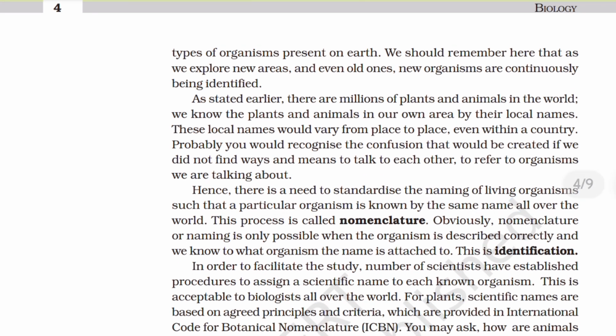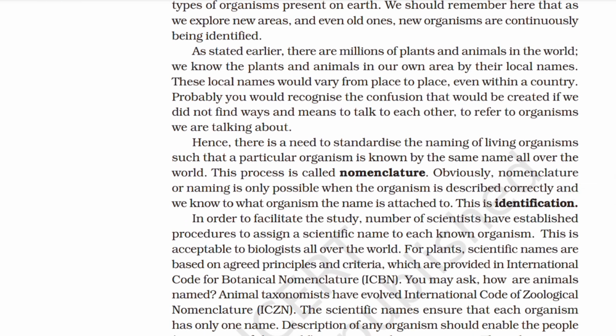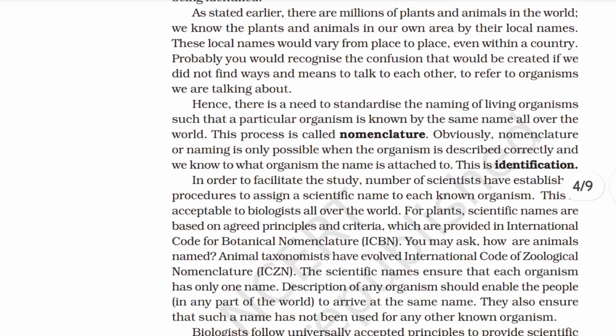As stated earlier, there are millions of plants and animals in the world. We know the plants and animals in our own area by their local names. These local names would vary from place to place, even within a country. Probably, you would recognize the confusion that would be created if we did not find ways and means to talk to each other to refer to the organisms we are talking about. Hence, there is a need to standardize the naming of living organisms such that a particular organism is known by the same name all over the world. This process is called nomenclature.